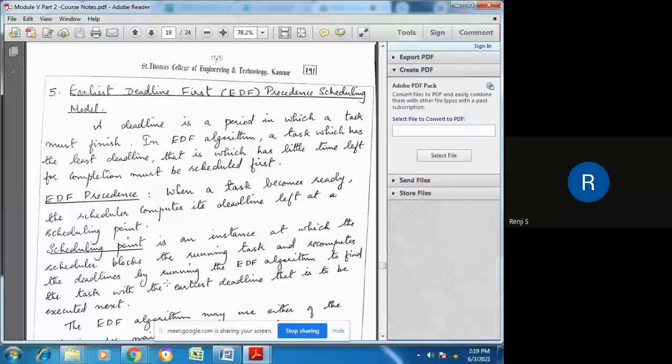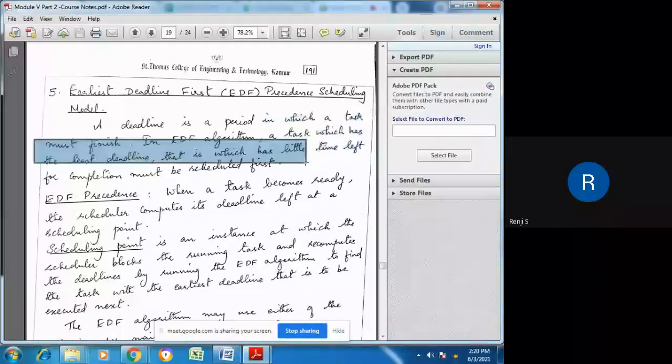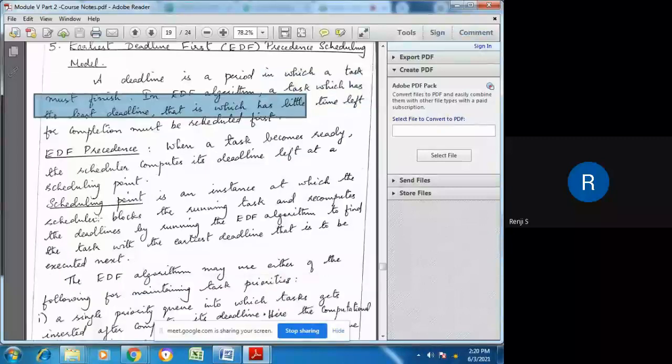We know that the one that has to be done first should be completed first. So the task which has the least remaining deadline will be executed next. That is the EDF algorithm: the task which has the least deadline left will be executed first. Is it clear?